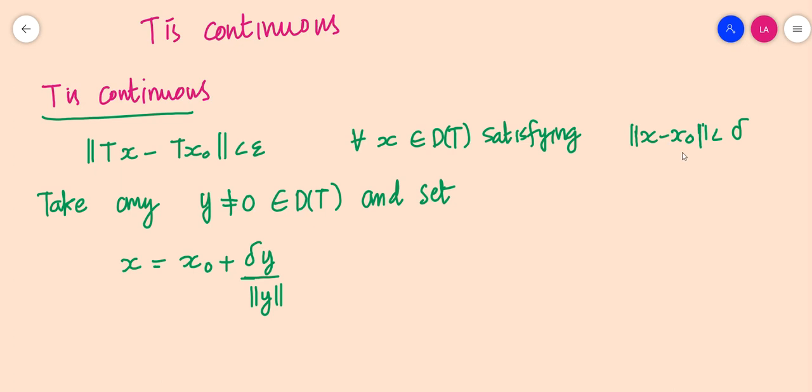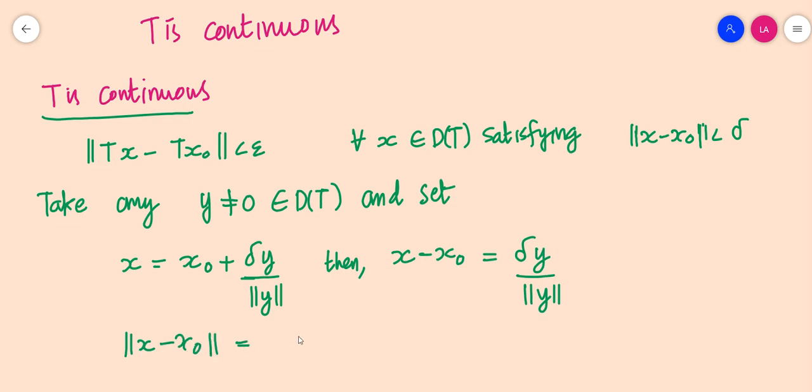We already have an x naught. We can define x as x is equal to x naught plus delta y by norm y. Then x minus x naught is equal to delta y by norm y, and norm of x minus x naught should be equal to norm of delta y by norm y.